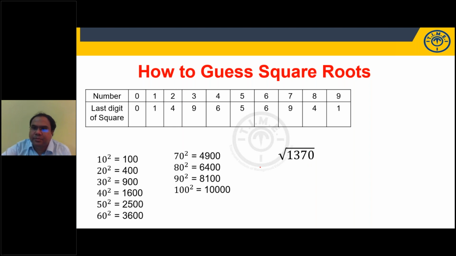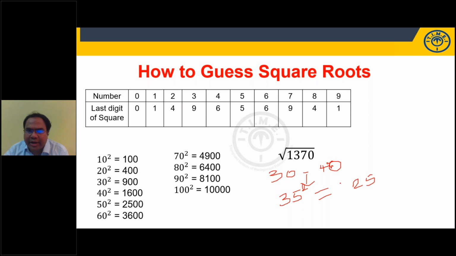Anybody? Any guesses? 1370 lies between 900 and 1600. So that lies between 30 square and 40 square. The square root lies between 30 and 40. It is not a perfect square, so you cannot narrow it down to two values here. So here, you know the middle value, 35 square. How much is 35 square? 5 square will always be 25. Increase 3 by 1, it will become 4. It will be 3 into 4, 1225. I want 1370. So the square root lies between 35 and 40.